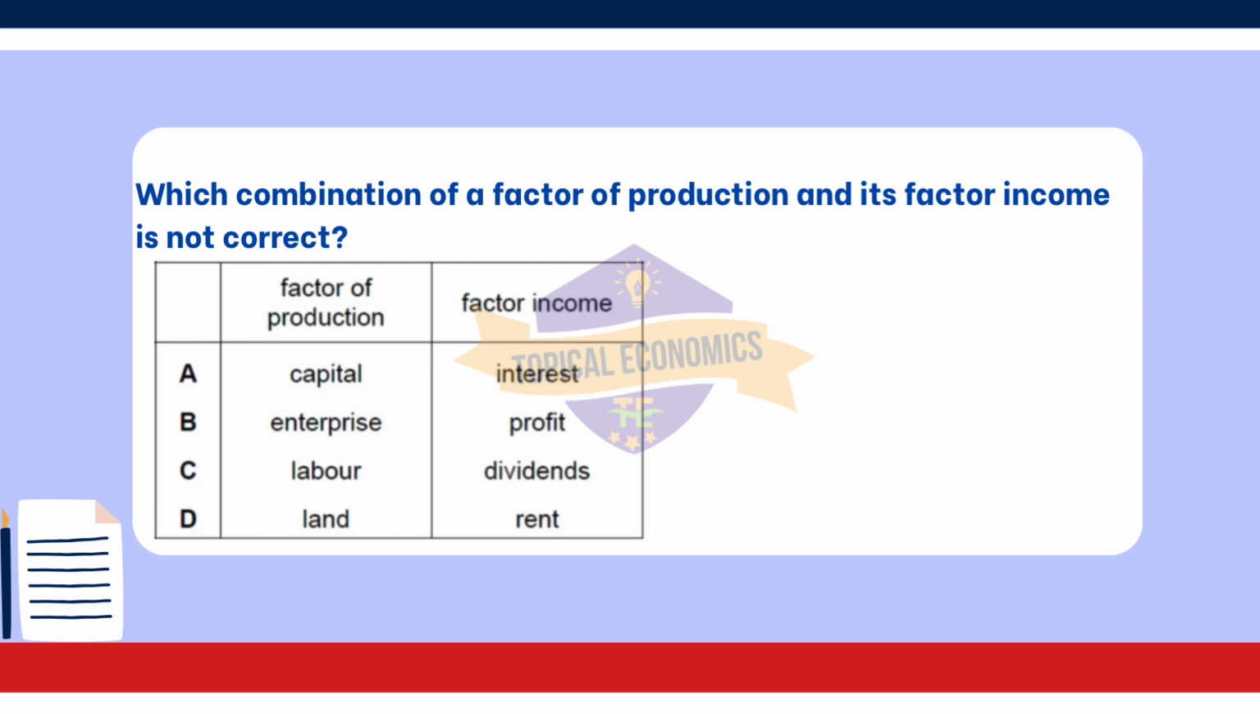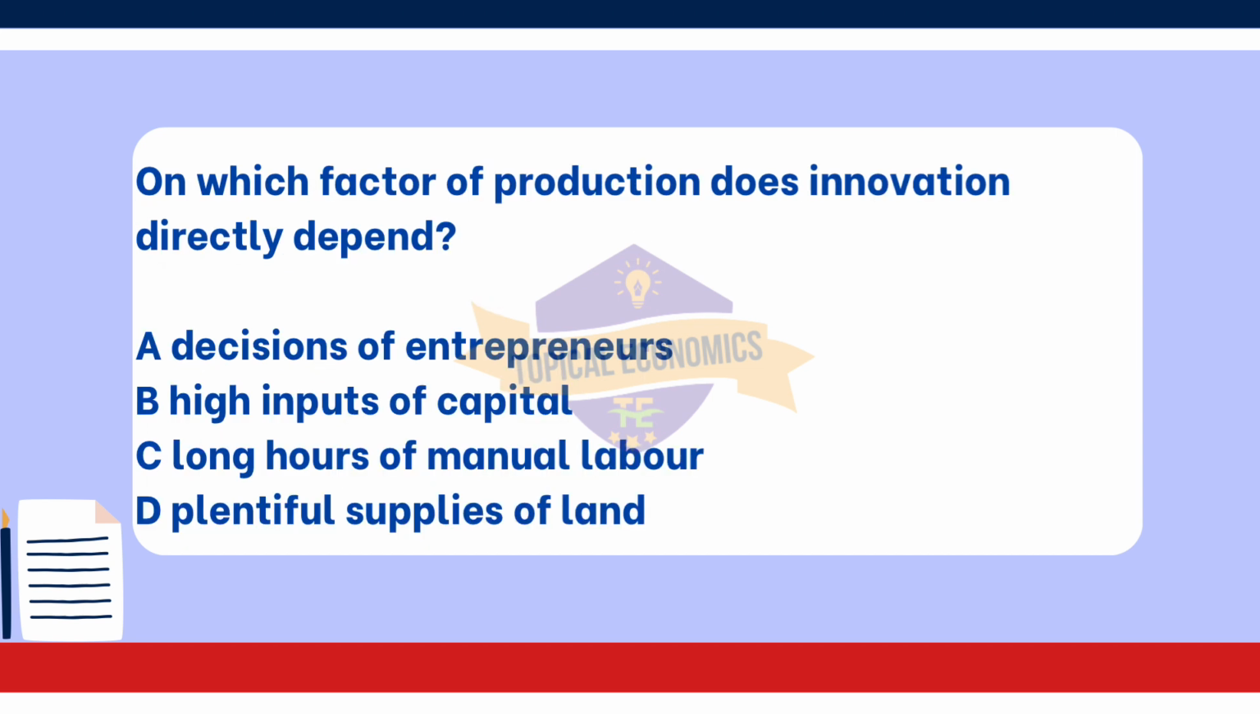Option land, rent, is correct because the income generated from the use of land or natural resources is rent. Moving to 8th question. On which factor of production does innovation directly depend?